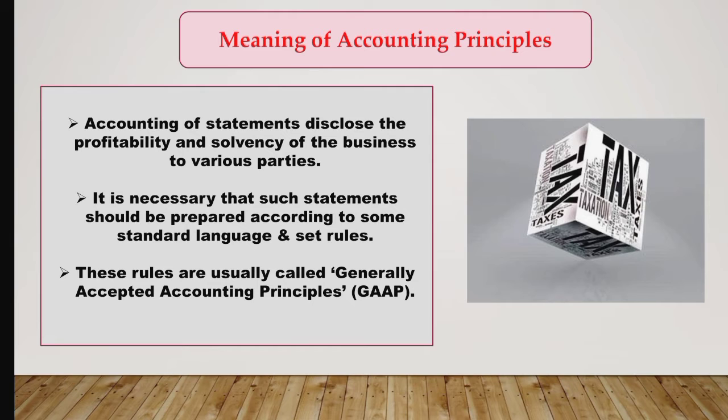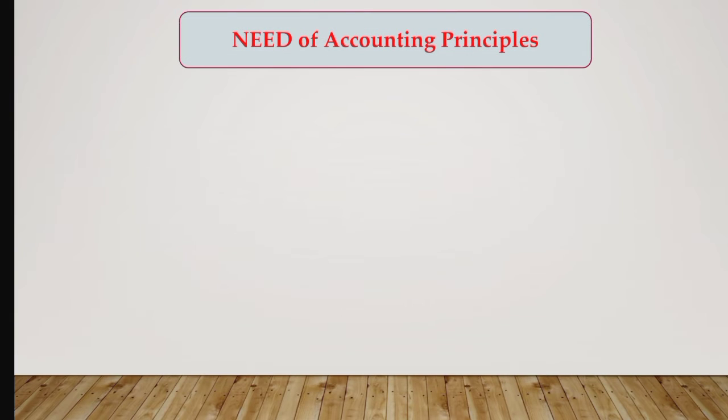Now these principles have developed over a course of time from usage, reason, common experiences, historical precedents, statements of individuals, professional bodies and regulation of government agencies. Now we will see why there is a need for accounting principles. In order to make the accounting information meaningful to its internal users and external users, it is very important that such information should be reliable as well as comparable. Comparability of information is required to see how the firm has performed as compared to other firms, and as compared to the previous year.